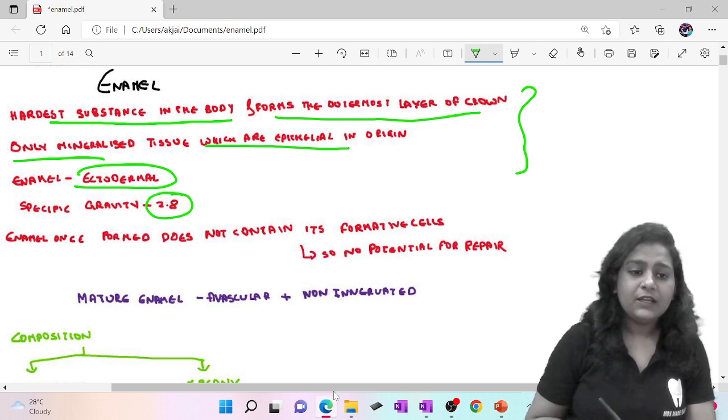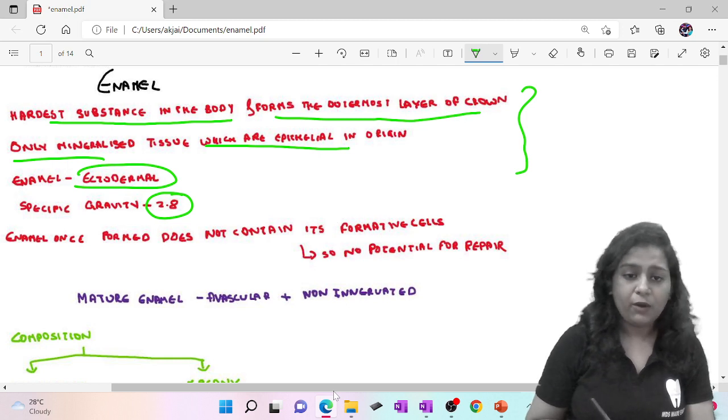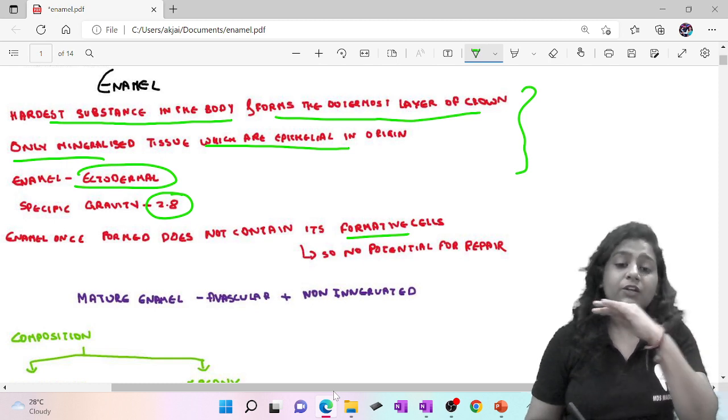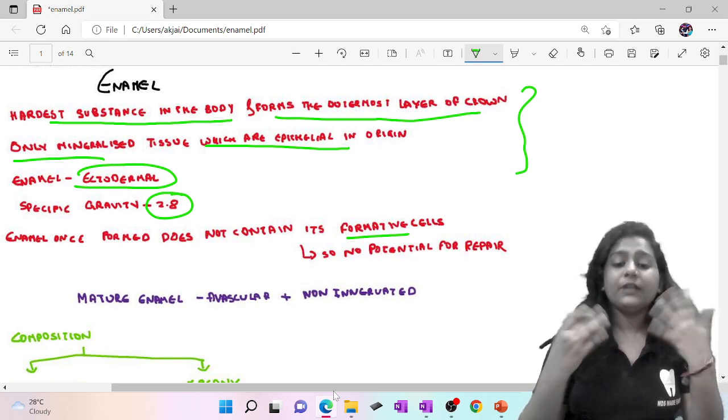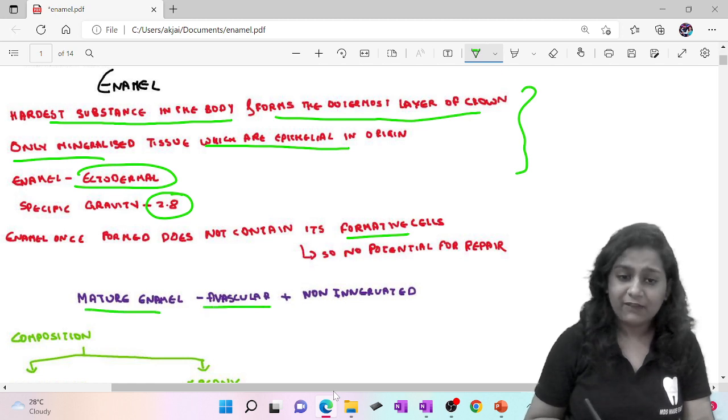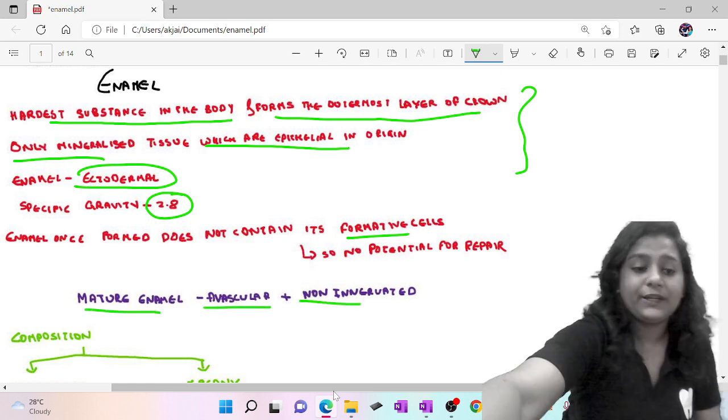Specific gravity 2.8. So enamel once formed does not contain its formative cells. That means it has no potential for repair. So whenever your enamel is treated, new enamel formation won't occur. So what is your mature enamel? It is avascular and non-innervated.